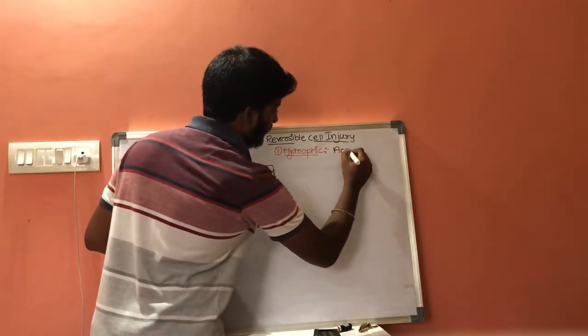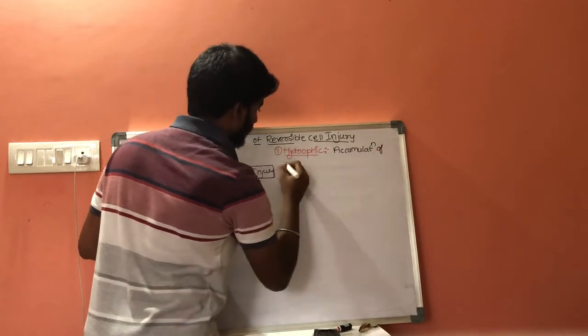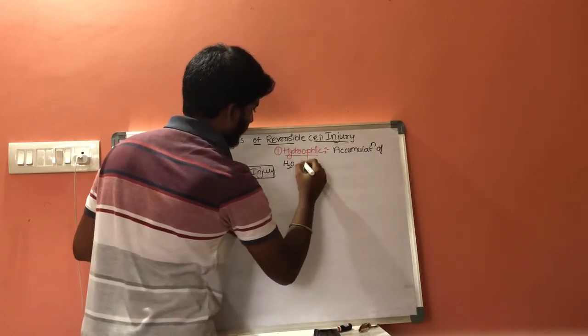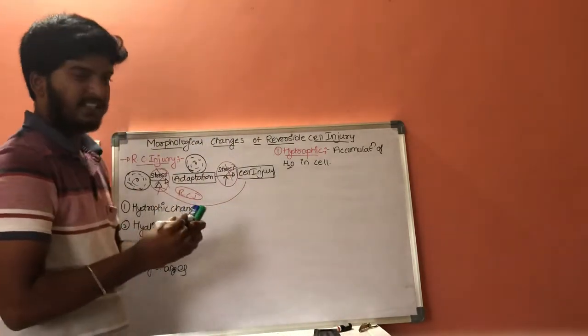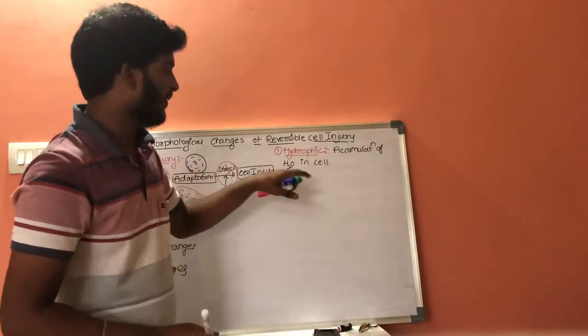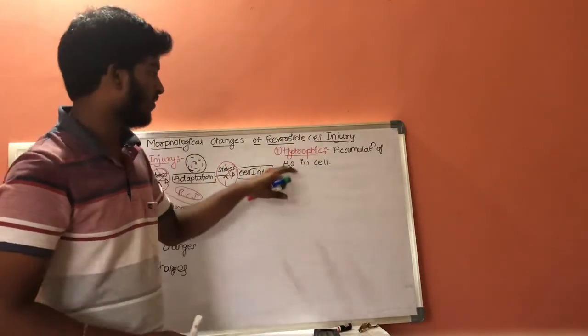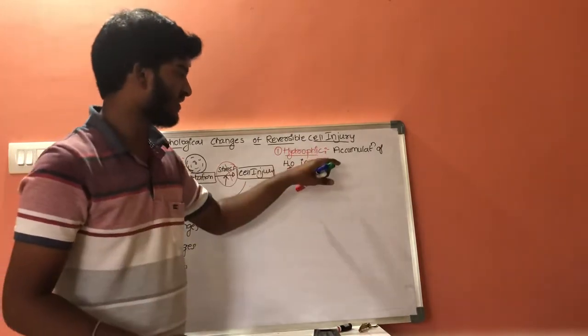Accumulation of water in the cell is called hydropic changes. What are the conditions which result in hydropic changes?